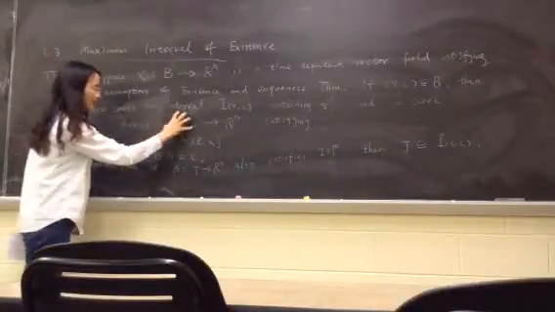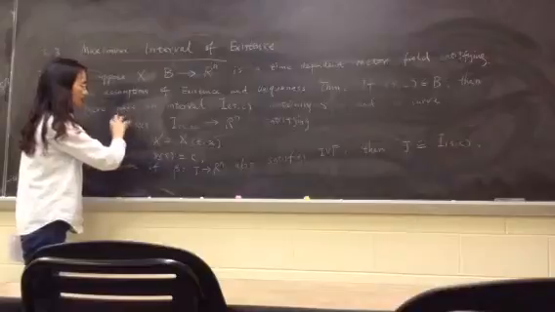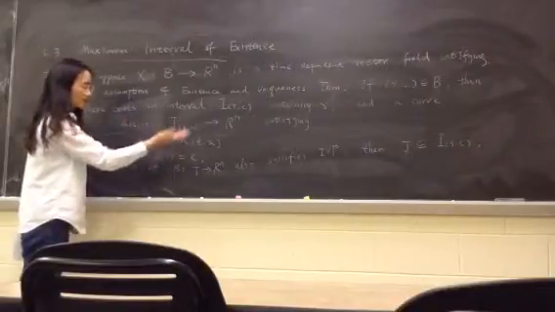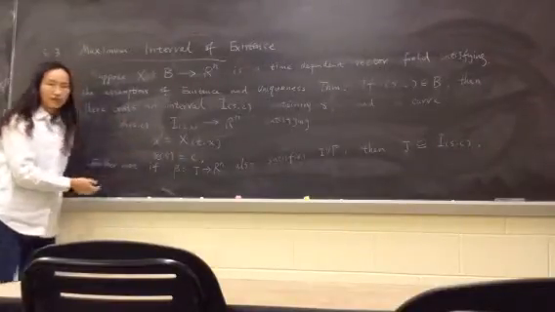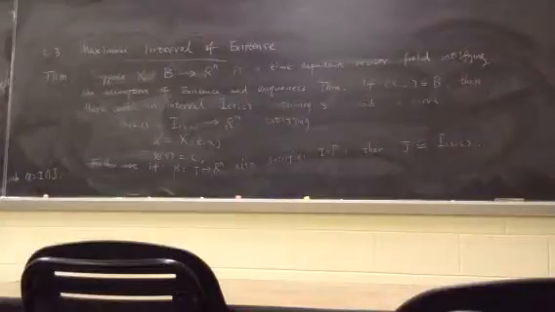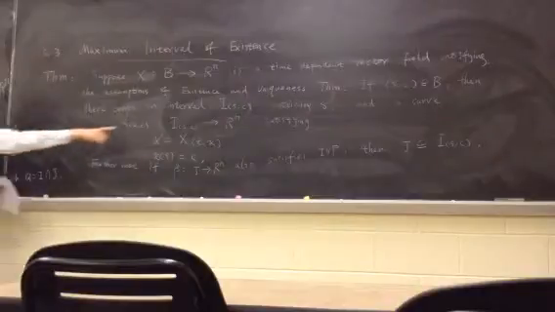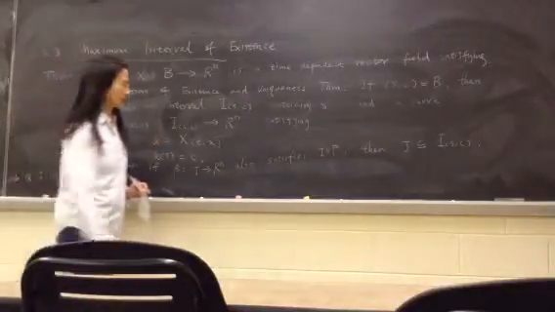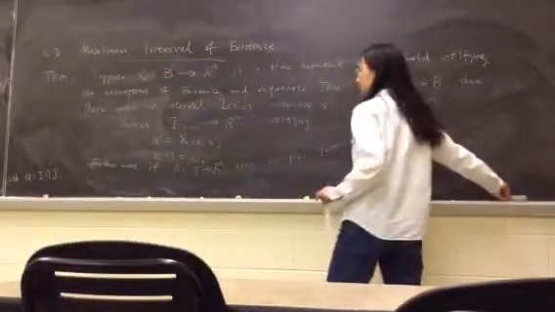If we can find an interval such that we can define a solution for this problem, then we found a solution, right? So in the proof, we want to construct this interval. That's the time interval.